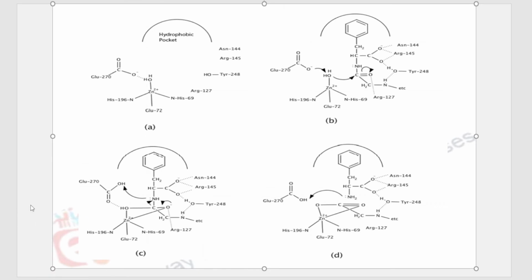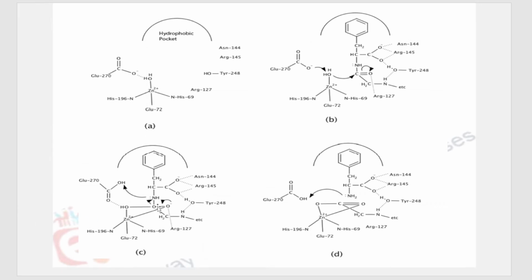So what does this carbon do? There is a breaking of the bond between this carbon and nitrogen, and because nitrogen is highly electronegative, what does it do? It pulls the electrons of the carbon nitrogen bond towards itself. So there's a bond cleavage over here, and carbon gets 1, 2, 3, 4. 4 bonds are got by carbon, so it does not have any charge on itself. There is one bond forming and one bond breaking, so carbon does not have any charge on itself.